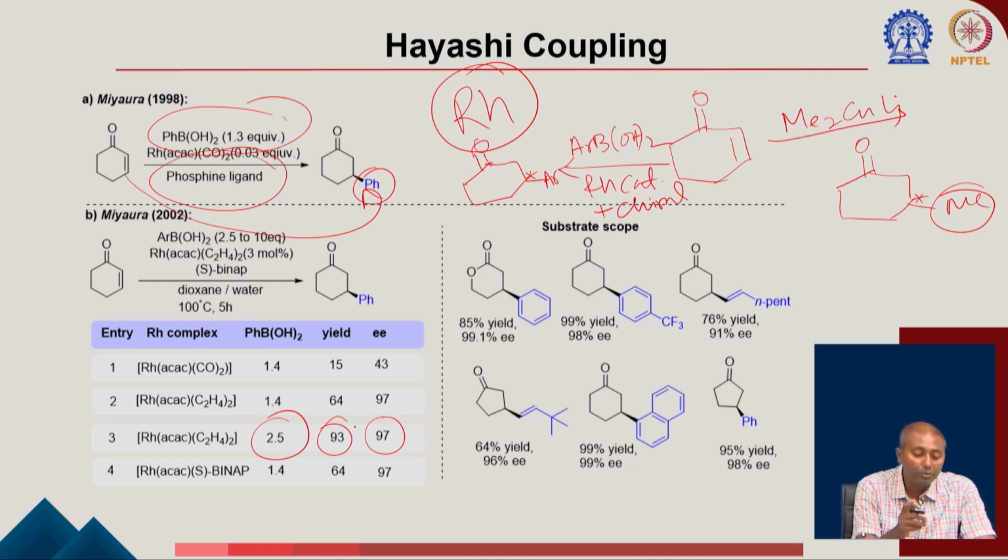So, here you can see the BINAP was used as a ligand with the rhodium. You can see that rhodium actually forms some sort of bidentate complex, because you have the phosphorus here in the BINAP which can form a bidentate complex with the rhodium.